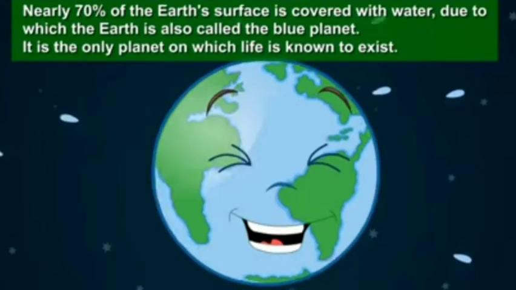The green is showing the greenery and blue is showing the water. Nearly 70% of the Earth's surface is covered with water, due to which the Earth is also called the blue planet. It is the only planet on which life is known to exist. That means life is there on Earth only. No other planet is having life.